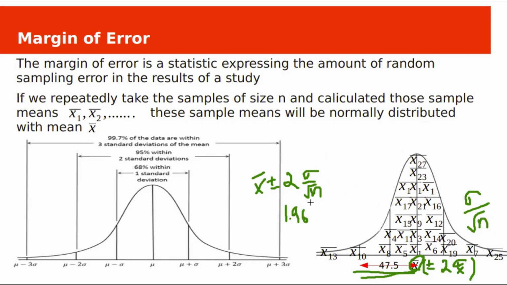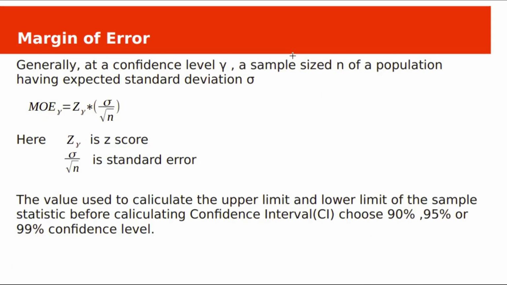This interval is called the confidence interval and half of the interval is called the margin of error, corresponding to the 95% confidence level. Half of the interval, this side or this side, this half part is called the margin of error. Generally, at confidence level gamma, a sample of size n from a population having expected standard deviation sigma has margin of error z gamma into sigma by square root n.